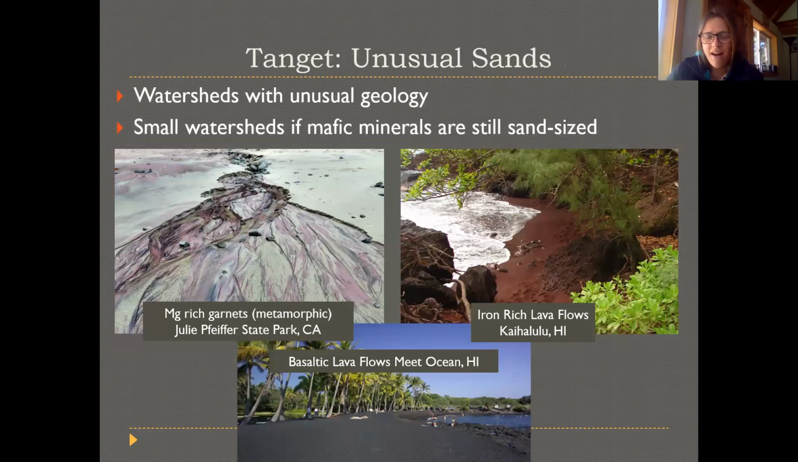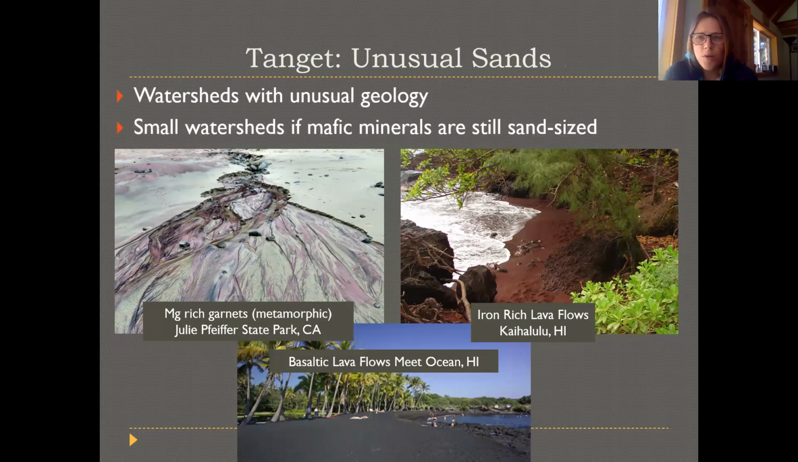If we do have an area where we have unusual sands, it's usually because the watershed is small and has a very specific geology, so there's not a lot of different kinds of rocks or minerals there. So if we go to Hawaii and see red sand or black sand beaches, that's usually because all the rocks in the whole watershed above that beach are some sort of basalt or iron-rich basalt that would make it dark or red in color.